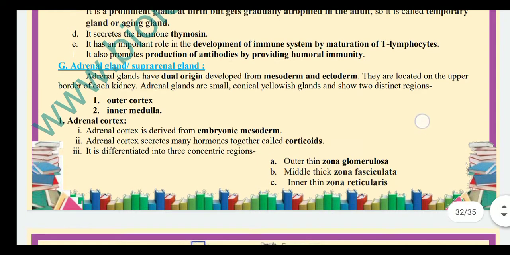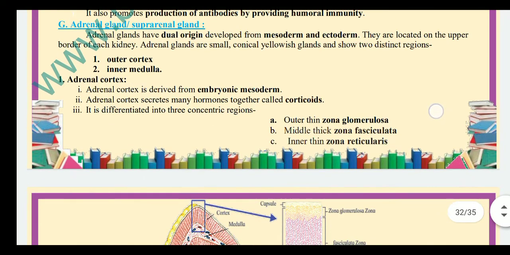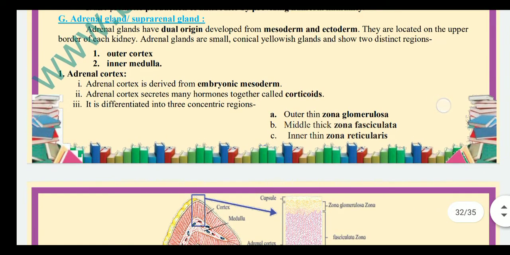It secretes the hormone thymosin, and it has an important role in the development of the immune system by maturation of T lymphocytes. It also promotes production of antibodies by providing humoral immunity. That is our internal immunity.